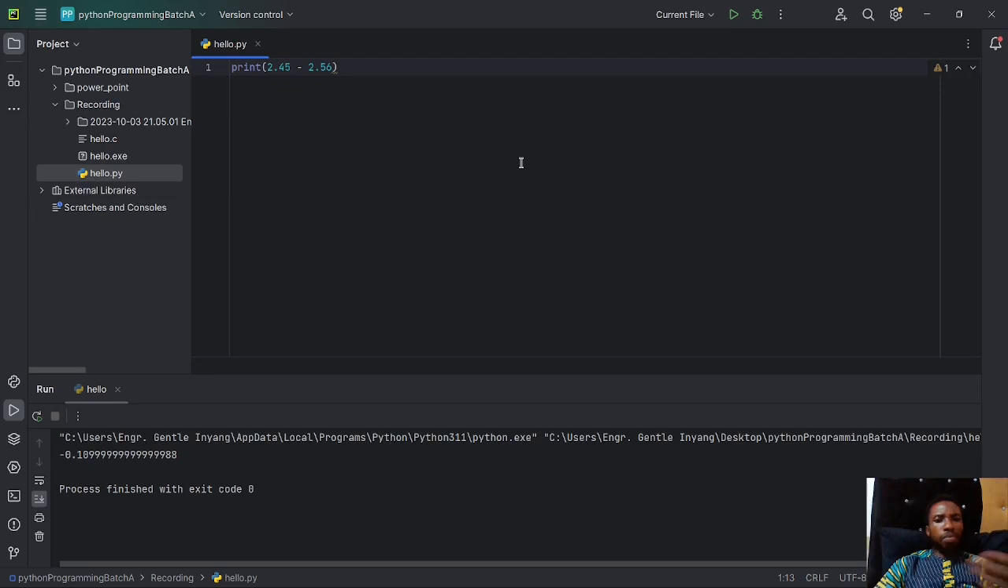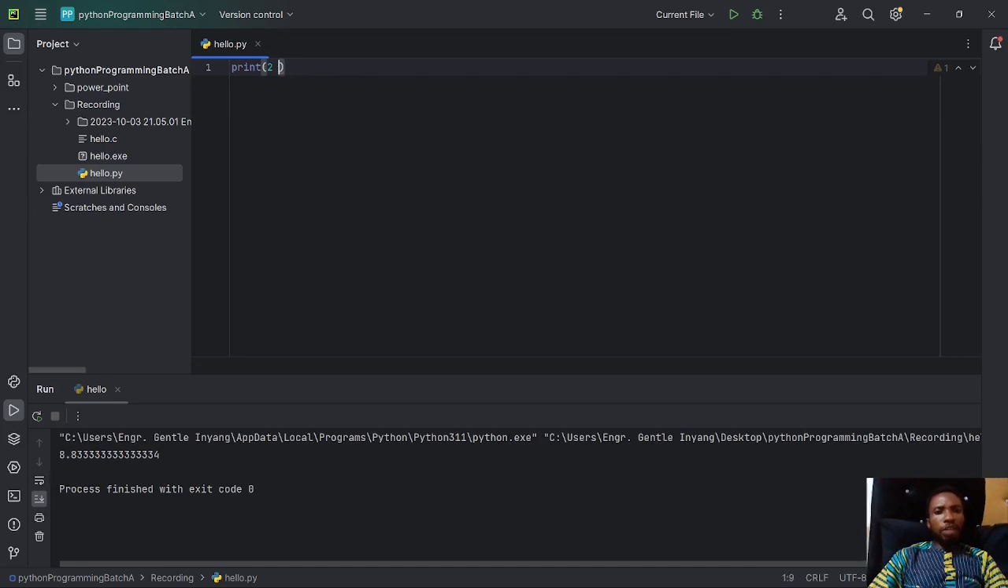You can perform multiple evaluations. Let's say I want to add, subtract, and multiply. I can say 2 times 4 plus 5 divided by 6 and then run the code. I'll still have my answer, right? So this is just like using calculator. You can do that with Python.